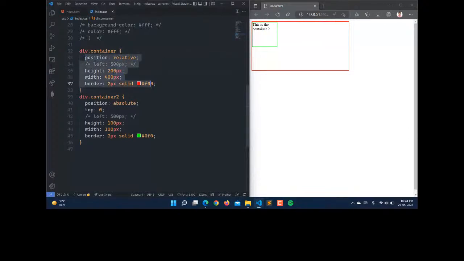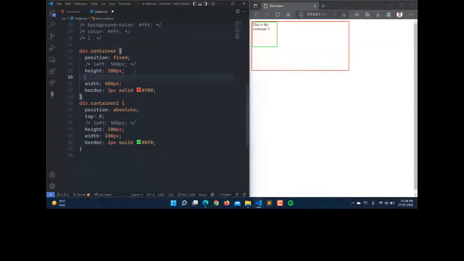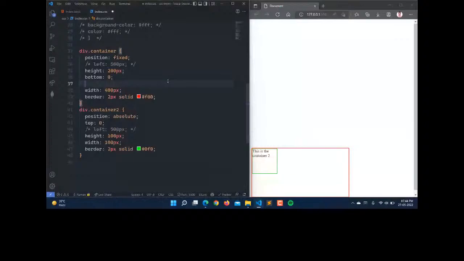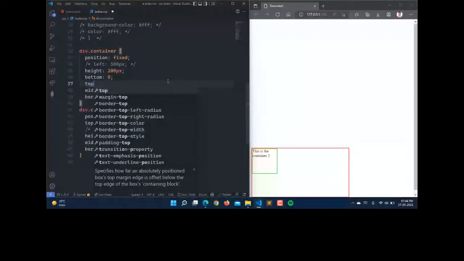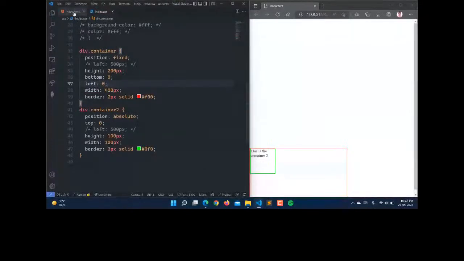Now we have one more thing, that is position fixed. So there is position fixed here. Let's say we have the position fixed, and let it be top, bottom as 0. So bottom 0, and here you can see that it is having the bottom 0 and it is having the left 0 here. So now we have the position fixed here. This means that it will remain in the same position even if we scroll.